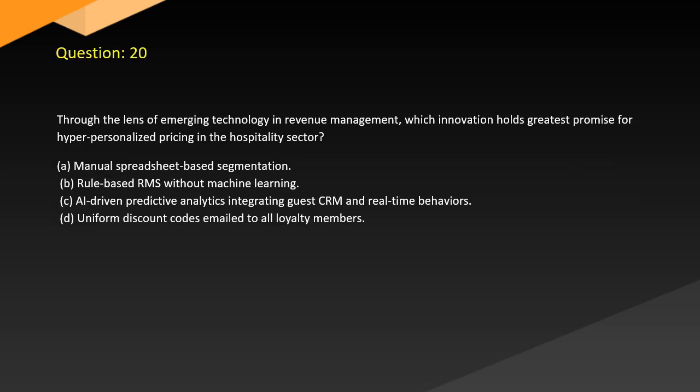Question 20. Through the lens of emerging technology in revenue management, which innovation holds greatest promise for hyper-personalized pricing in the hospitality sector? A. Manual spreadsheet-based segmentation. B. Rule-based RMS without machine learning. C. AI-driven predictive analytics integrating CRM and real-time behaviors. D. Uniform discount codes emailed to all loyalty members.